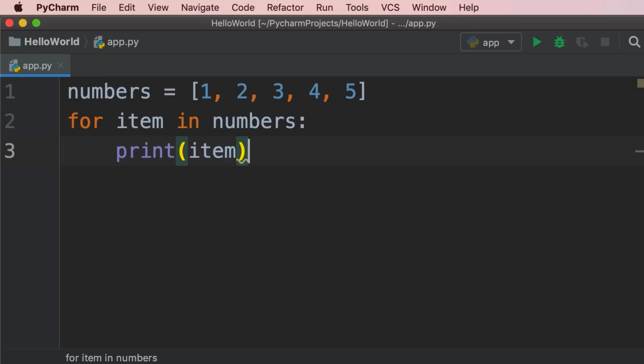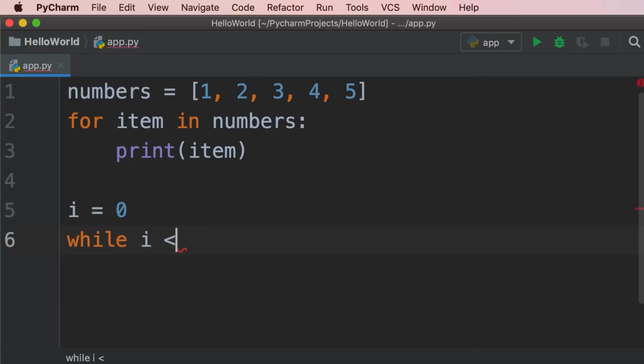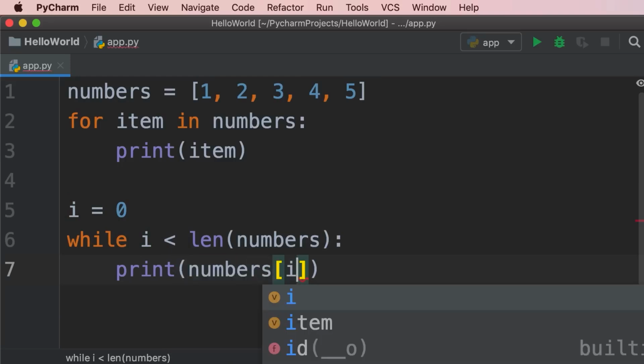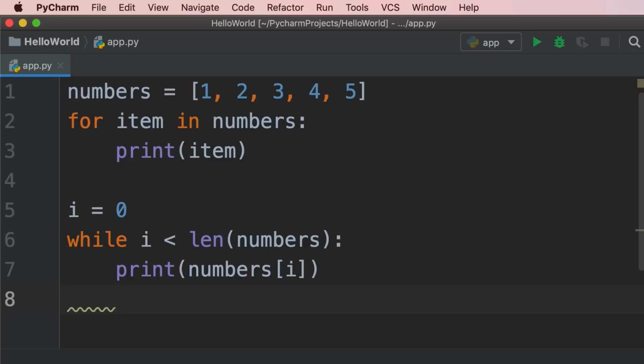Now we could also achieve the same thing using a while loop, but our code would be a little bit longer. Let me show you. So we would have to start by declaring a loop variable outside of our while loop. Let's say i, we set it to 0. Now we say while i is less than. Here we need to find out how many items we have in this list. So we use the len function, len of numbers. So as long as i is less than the length of the list, print. Now we can use the square bracket notation to get the element at this index. So numbers of i. Now we need to increment i by 1. So i equals i plus 1.